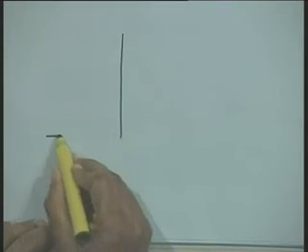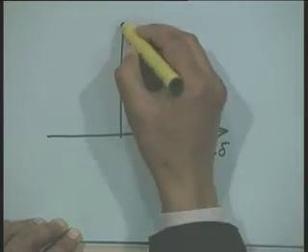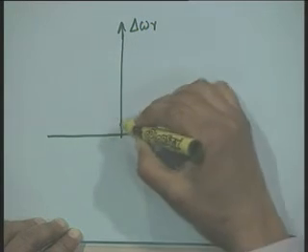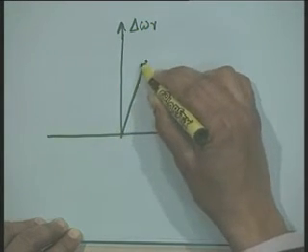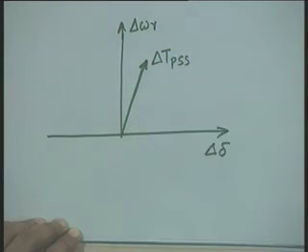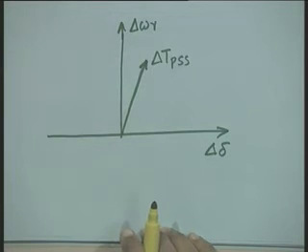right, in that case this is your delta delta, this is your delta omega r, and delta T PSS will lie somewhere here, in this position. Okay, you understand this point? Because we have partially compensated for the system phase lag.